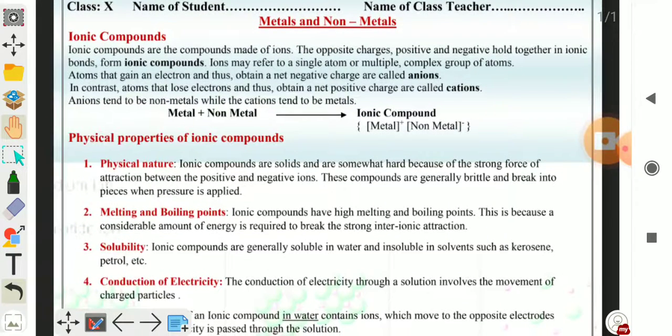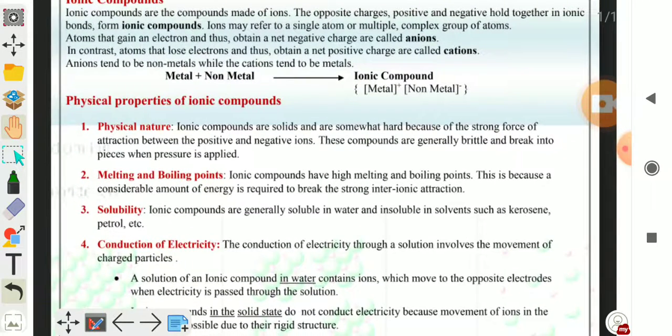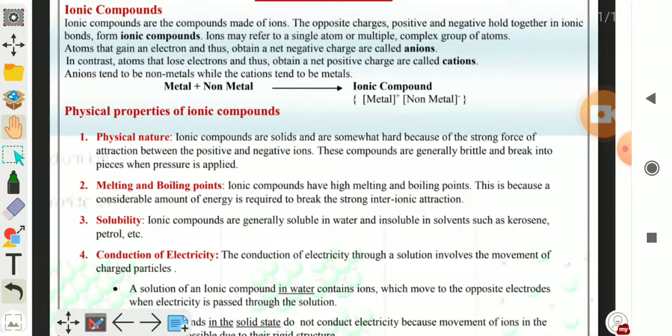Ions क्या होते हैं? Ions may refer to a single atom or a group of atoms which carry charge. Atoms that gain an electron and thus obtain a net negative charge are called anions. Anions क्या होते हैं बच्चों? Anions are formed by gaining an electron and they carry negative charge. Cations, what are cations? Cations are formed by losing the electron and they carry positive charge.